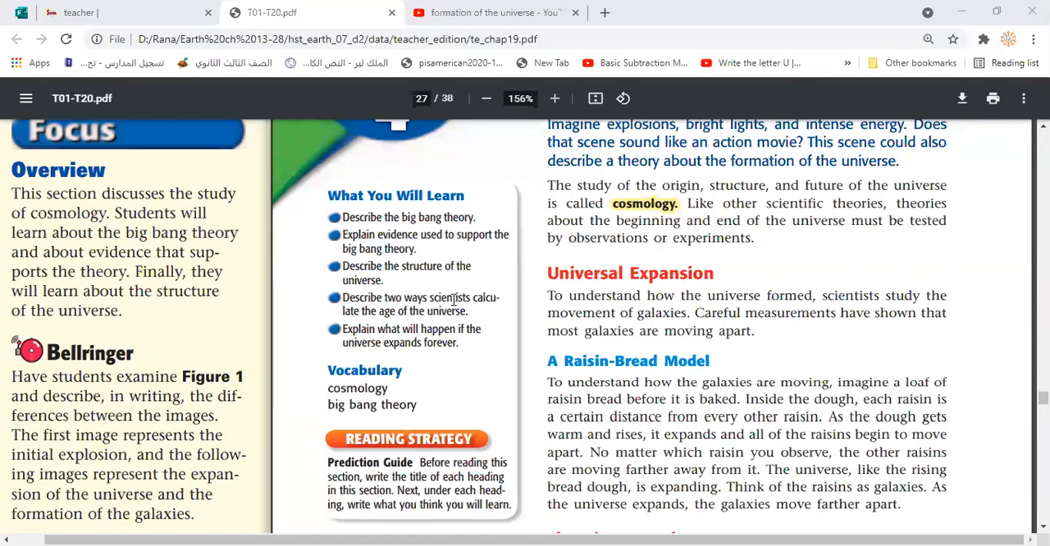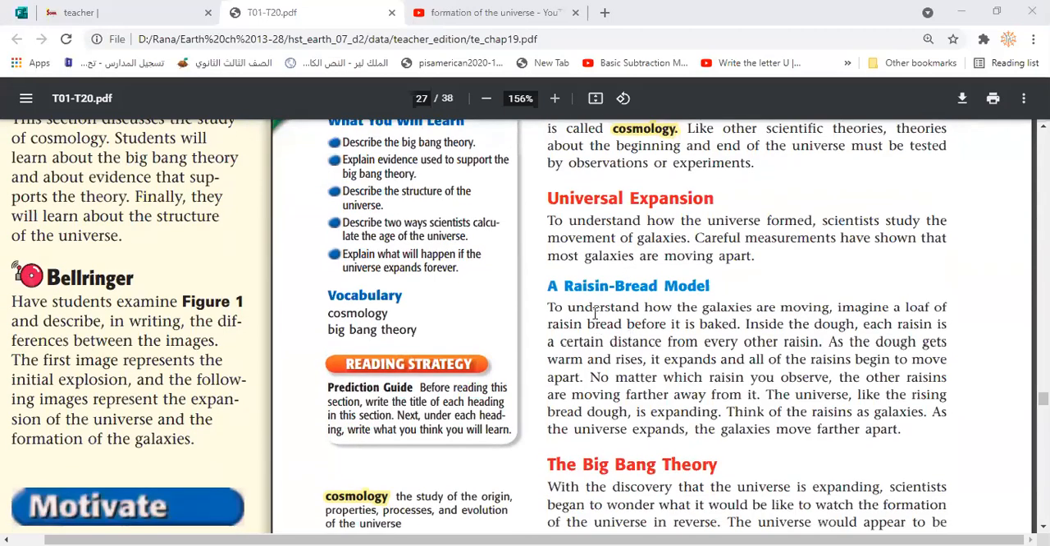We studied this before, and we know that the Doppler effect, the apparent change in the light frequencies toward the red light, means that the waves move farther away from each other. That means galaxies are moving apart from each other, which gives a good clue that the universe is expanding. To simplify the idea of the universal expansion, scientists put together a little model.